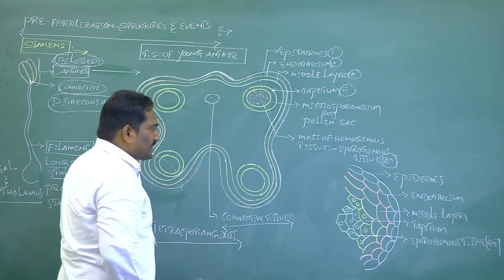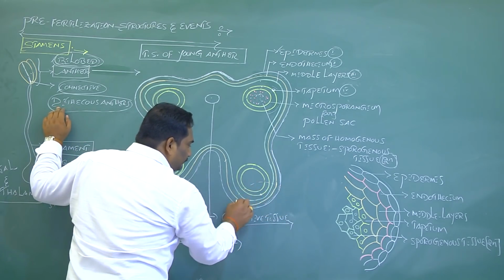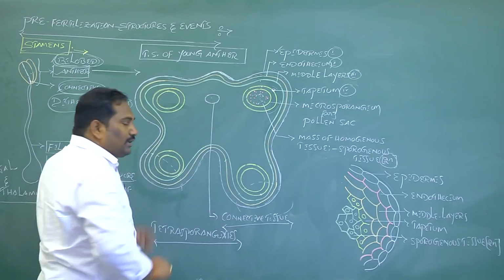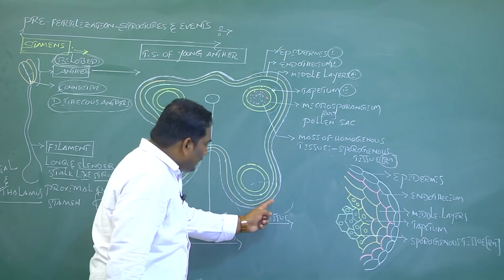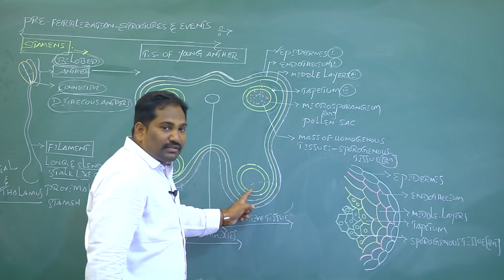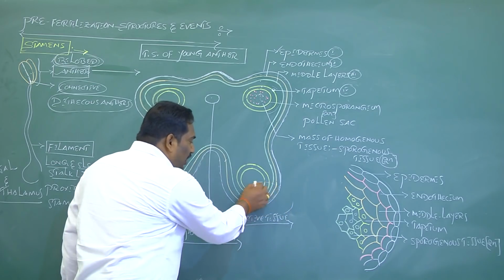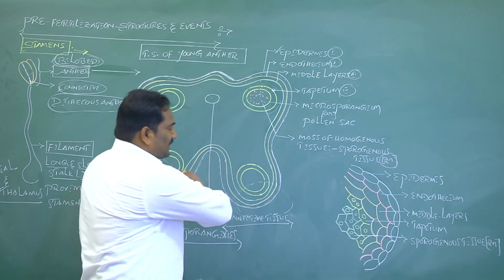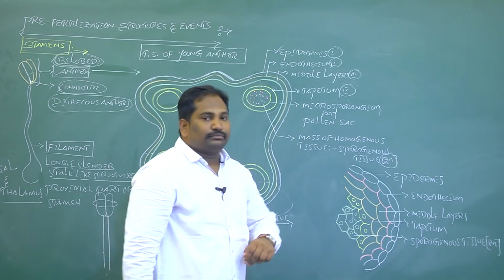For ease of discussion of cellular organization, to make a clear-cut differentiation of each and every cell in the anther walls under a compound microscope, at one sector of the transverse section of a dithecous anther, it looks like this.